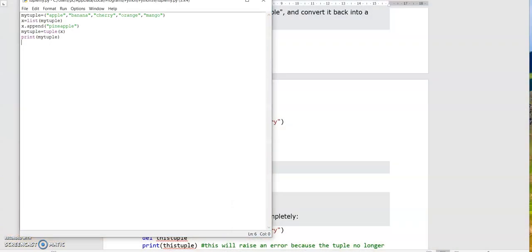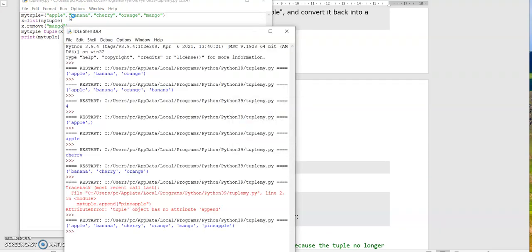Just change one thing here: append to remove. Remove mango. Let's remove mango. Now print this. That means mango is removed. Only apple, banana, cherry, and orange are printed.